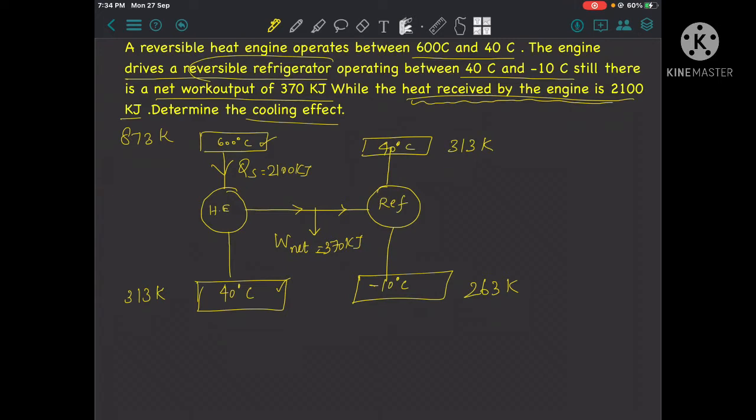So this is the QS, here QR, the heat rejection, here QS. So you can find out the QR value, that is the cooling effect. Now we proceed further.